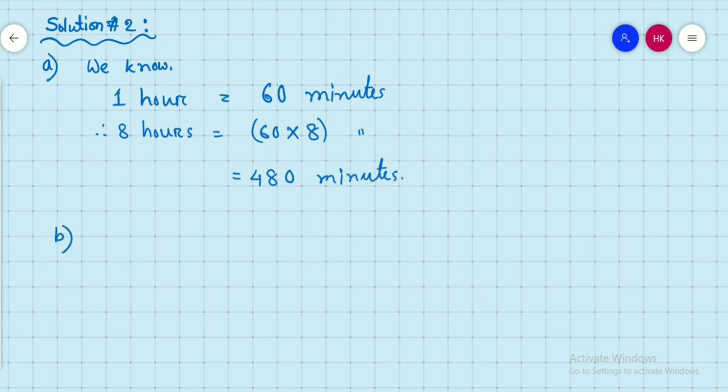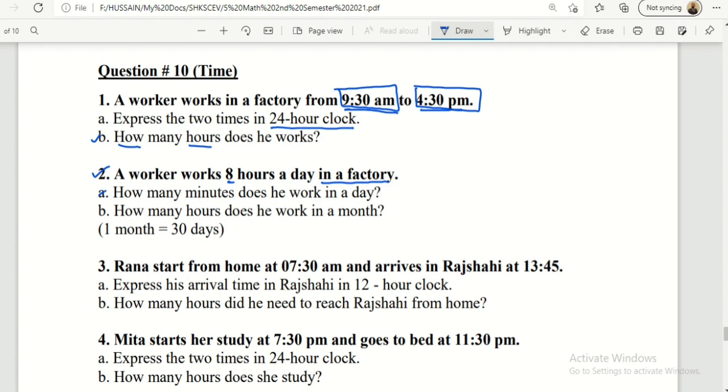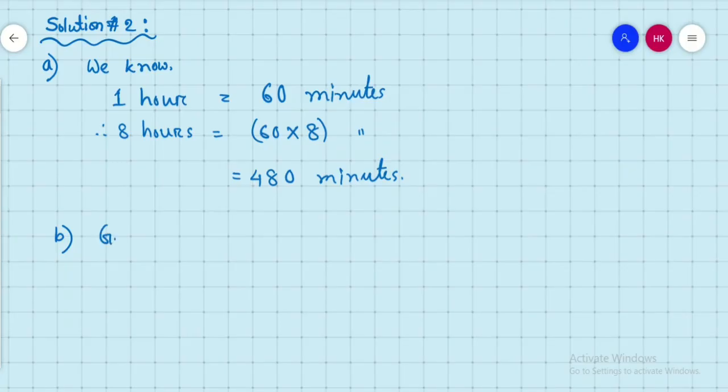Question number B asks, how many hours does he work in a month? One month equals 30 days. It is already given. So we can write, given, 1 month equals 30 days.